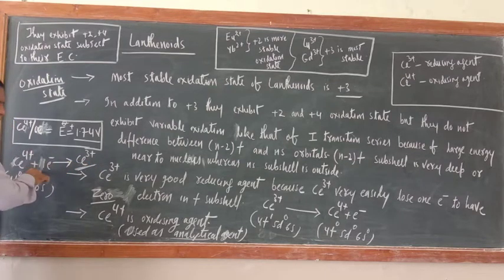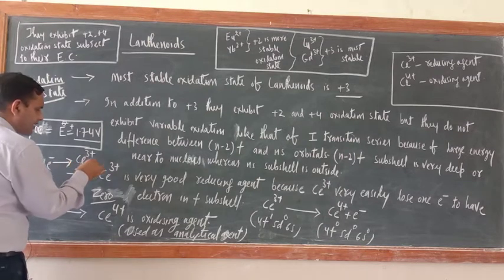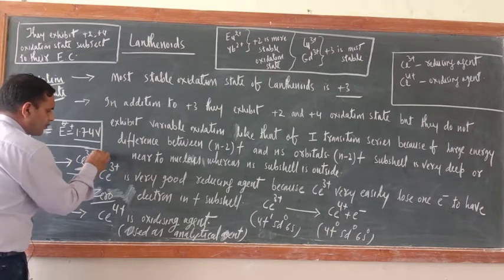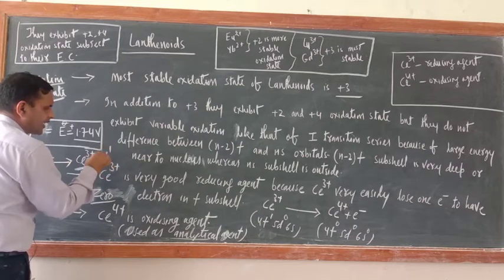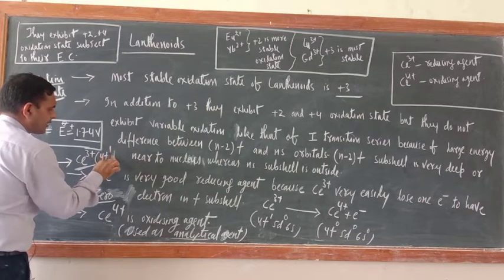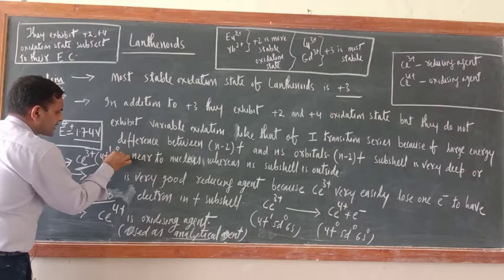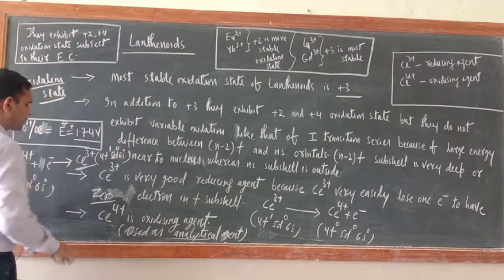Now Ce3+ will have 4f1, 5d0, 6s0. So then also it is stable.